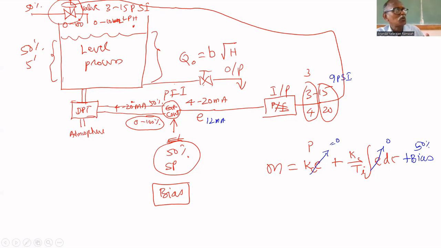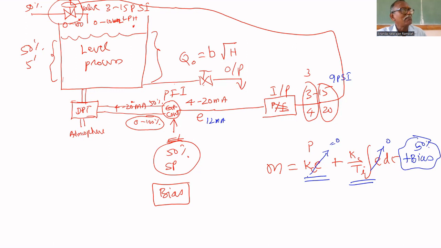In the controller also we should give some bias so that it is maintained at 50%. That bias is 50%, so that will not come under calculation. How it comes, we'll see later. How to calculate that, we'll see later. But here, what is tuning we have to see?